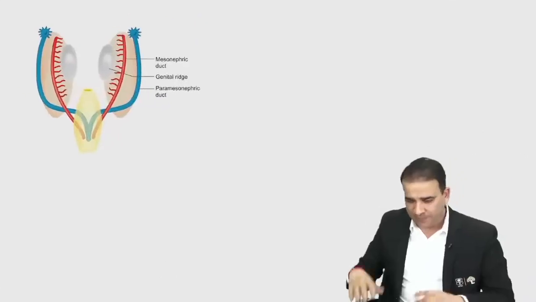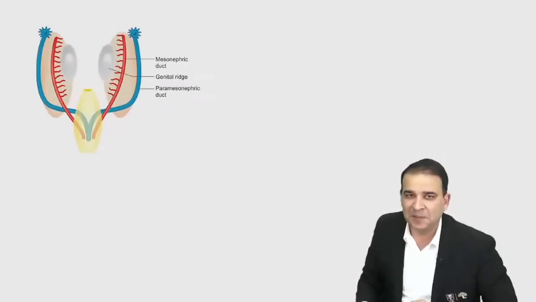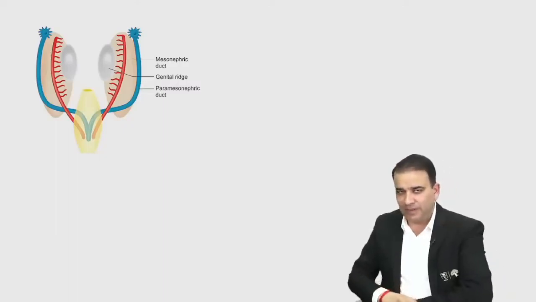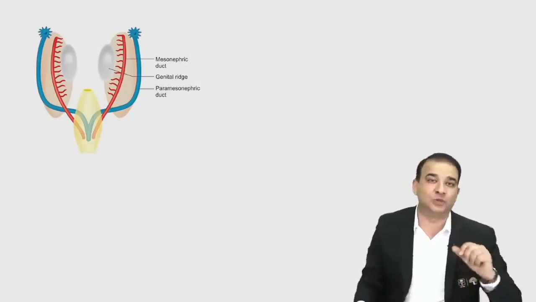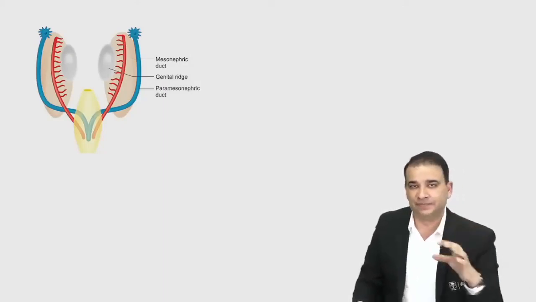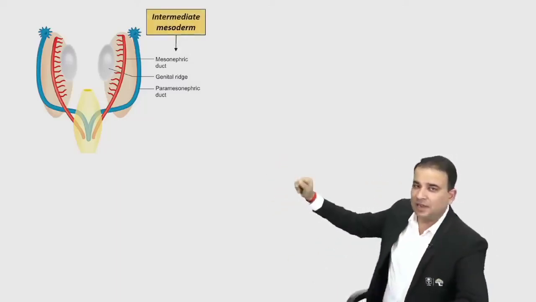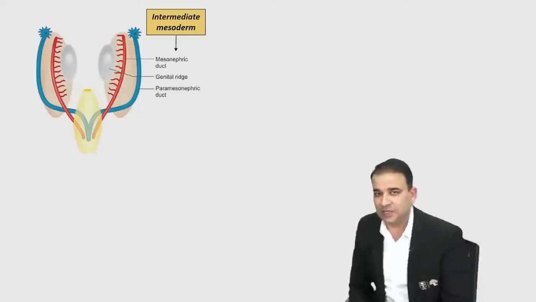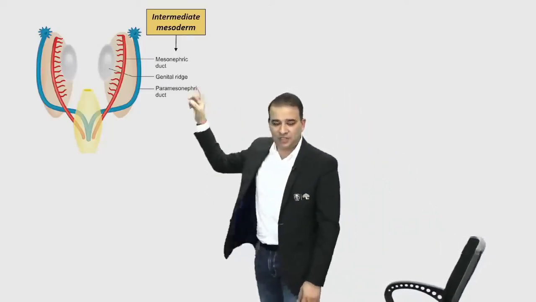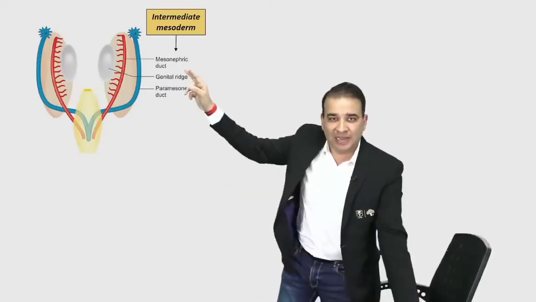Okay guys, moving on. One more thing in embryology before we switch to the next topic, otherwise we'll keep doing embryology forever. Well guys, one thing which we kind of left in the beginning was the intermediate mesoderm. Now, intermediate mesoderm, we said, will give rise to the urogenital system. It will give rise to the mesonephric duct, the genital ridge and the paramesonephric duct. Now guys, the genital ridge will give rise to the gonads. Testis and ovary will develop from the genital ridge.